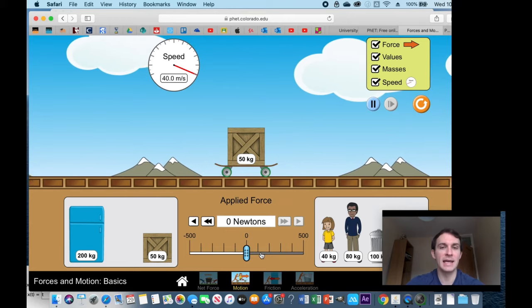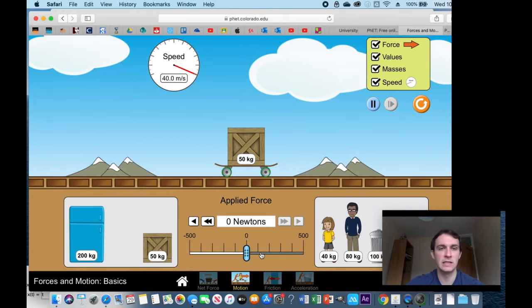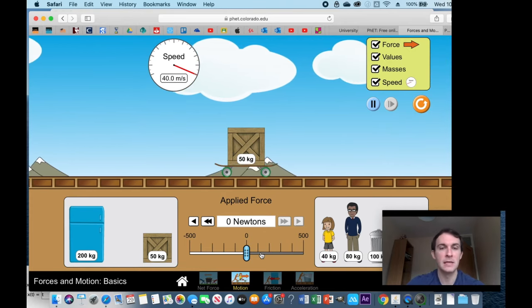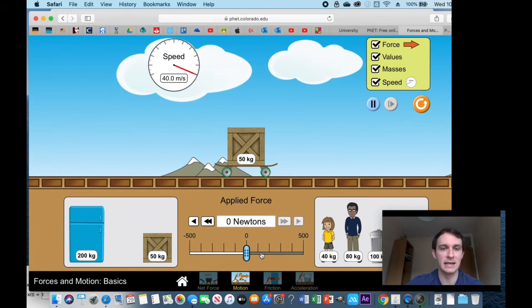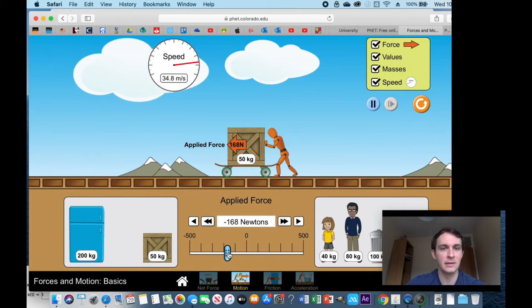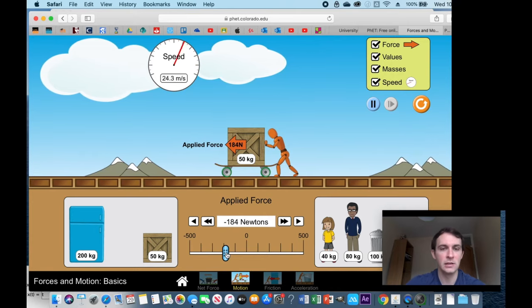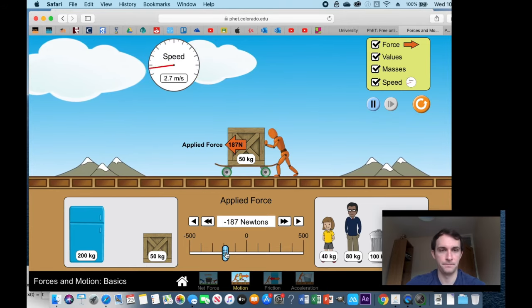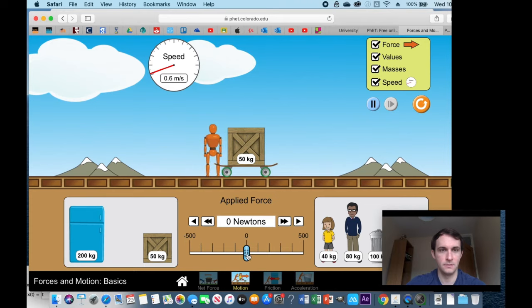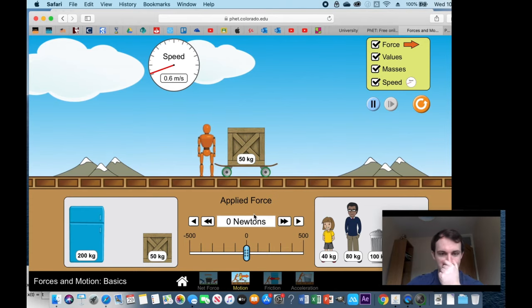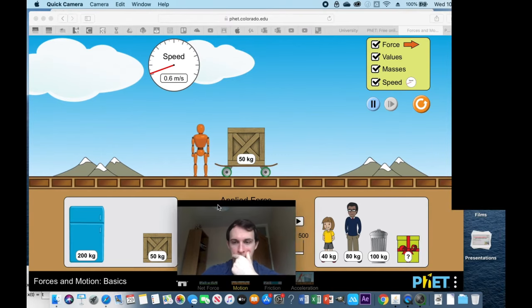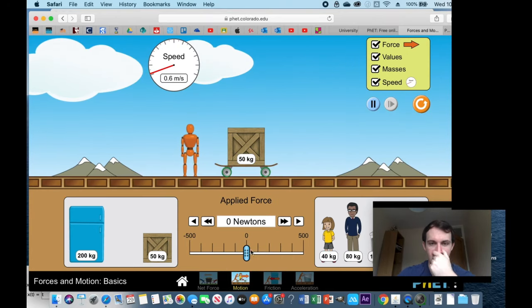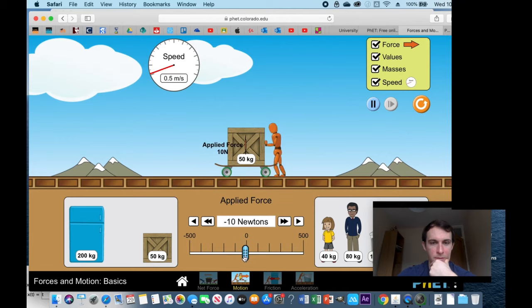What we also notice here is another example of Newton's first law. An object will remain at rest or at constant velocity unless another, external force acts on it. So this will keep moving at 40 meters per second unless I try to slow it down. So now I'm pushing in the opposite direction, which is going to cause it to decelerate, down to very nearly nothing. Let's see if we can stop it completely.